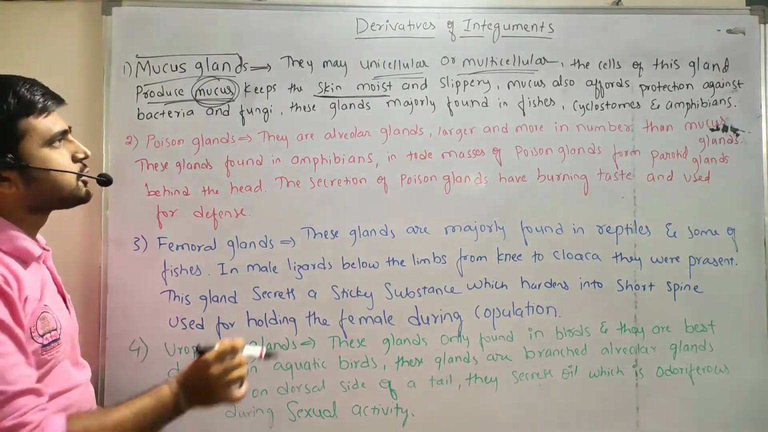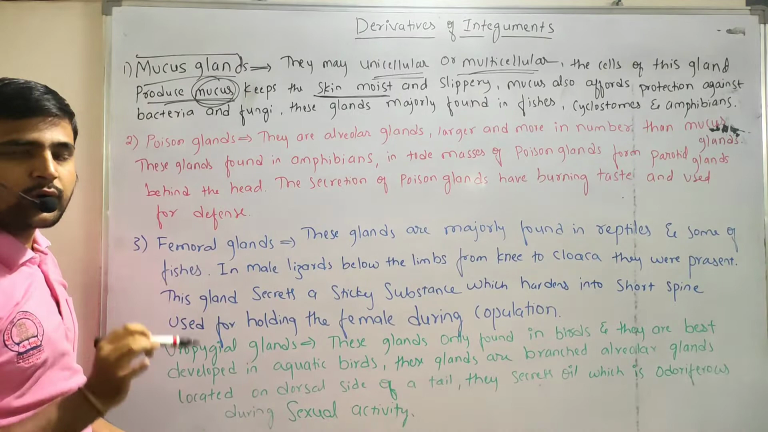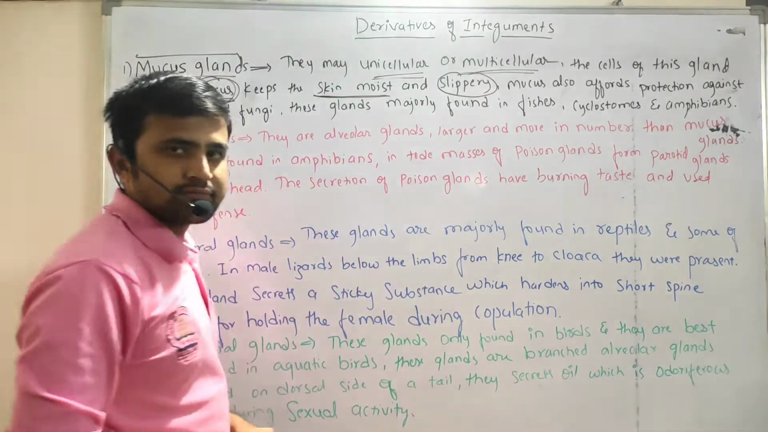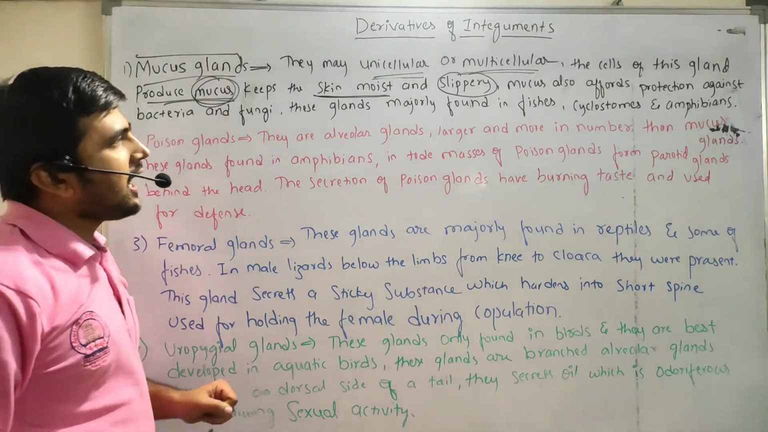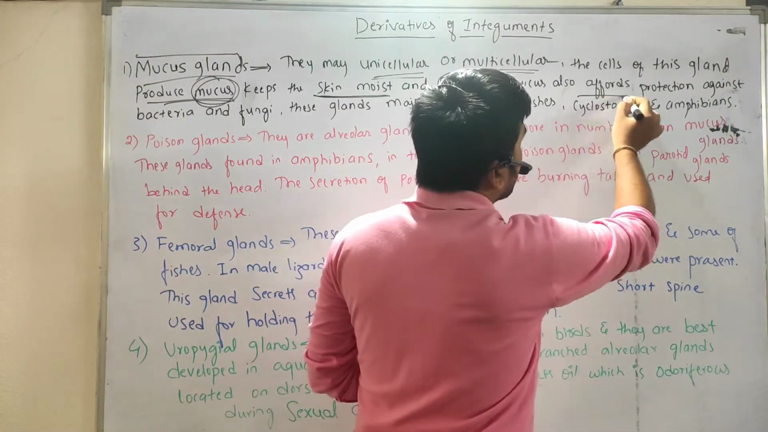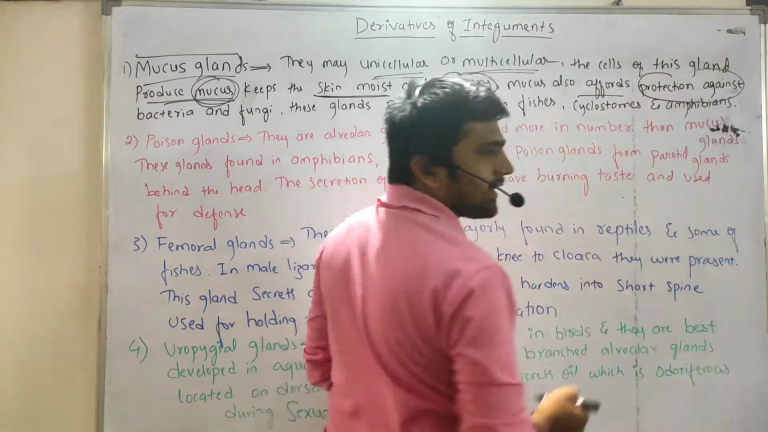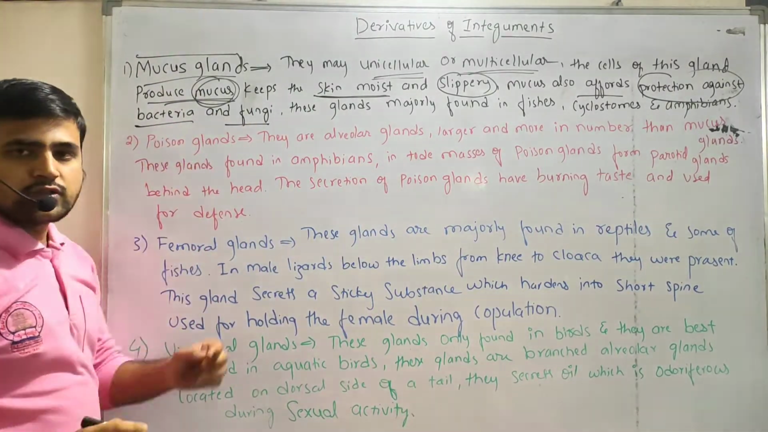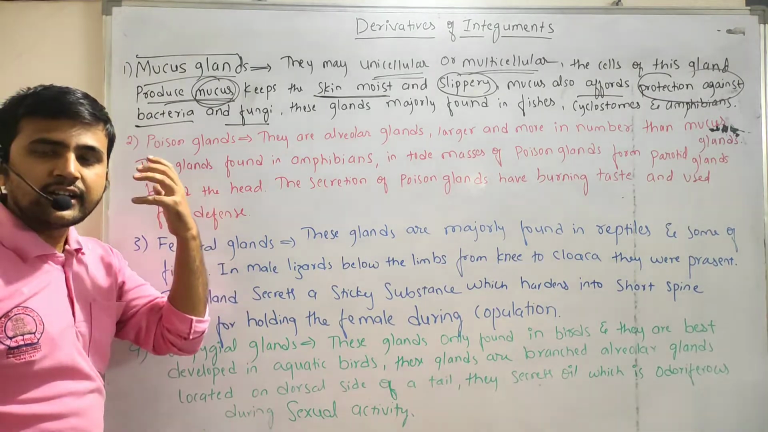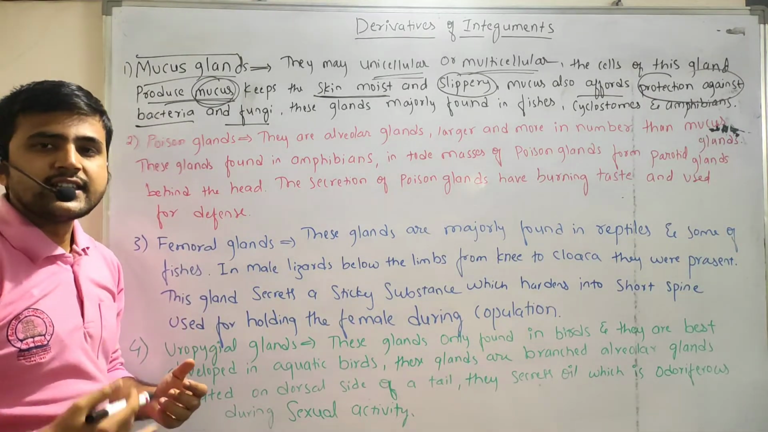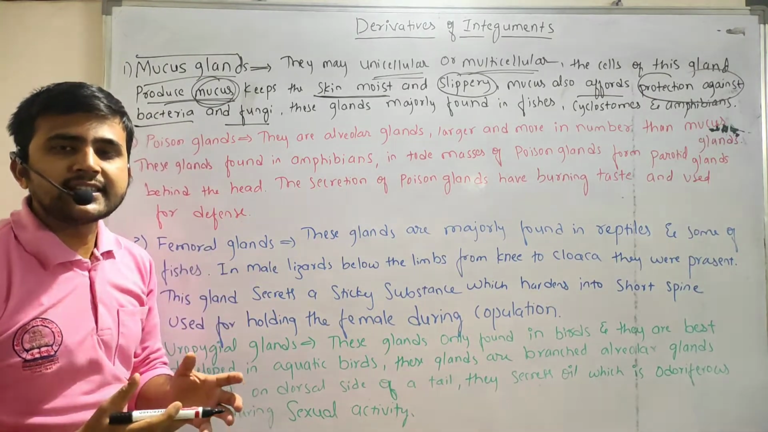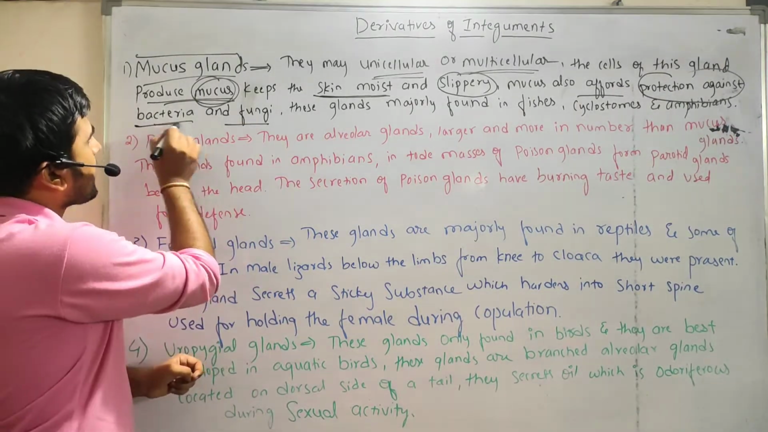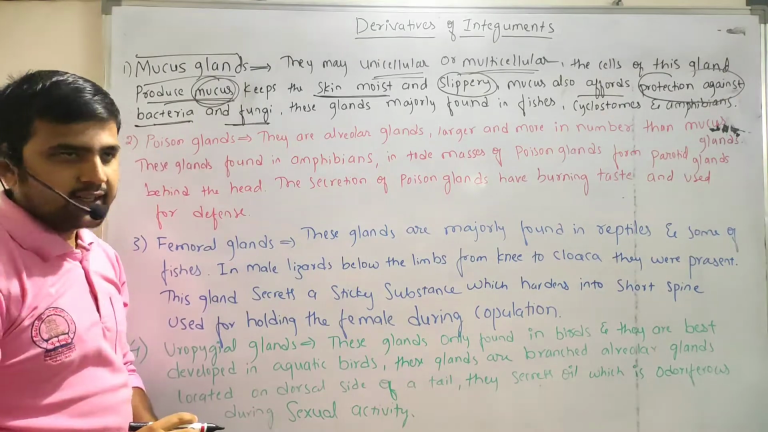Its main function is to keep the skin moist. Not only keeping it moist, it also makes it slippery, slimy, right? The mucus also affords protection against bacteria and fungi. So the first main function is that it keeps the skin moist. Second, it makes the skin slippery. And third, it protects against bacteria as well as fungi, right?